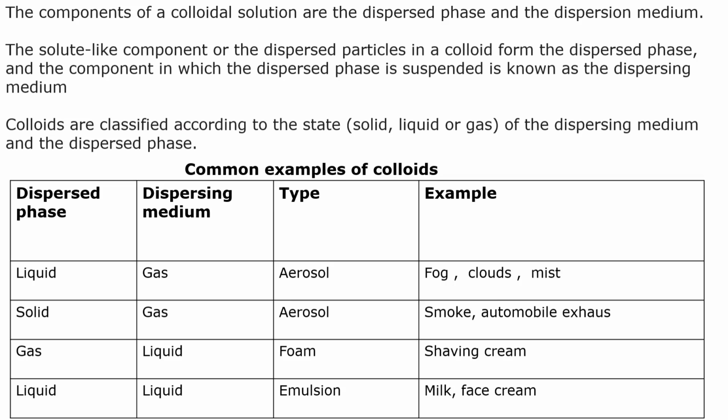Here I give an example. If the dispersed phase is liquid and the dispersing medium is gas, this type is called an aerosol. For example, fog, clouds, mist. These are some of the examples I have given below.